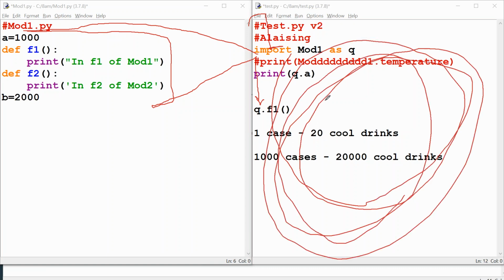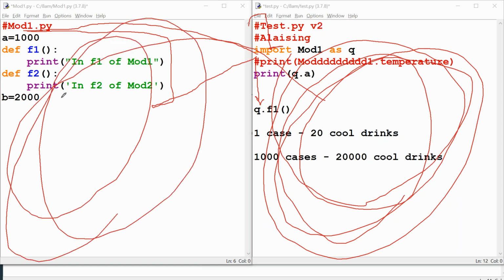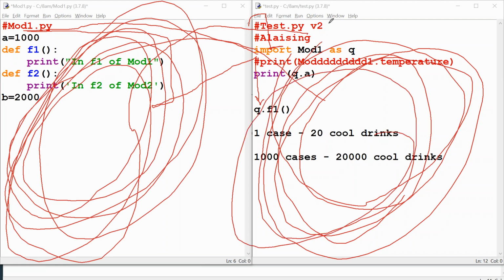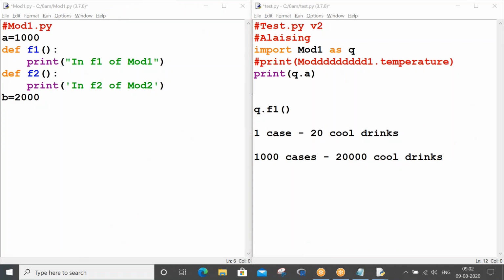No, the interpreter will first go to its respective imported modules, ensure that the module is present, and it will execute that module. Understanding? So in total two programs were executed. How many programs? Two programs. When you run test.py, your interpreter is executing mod1.py as well as test.py.